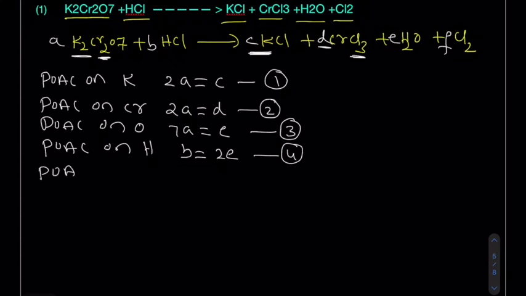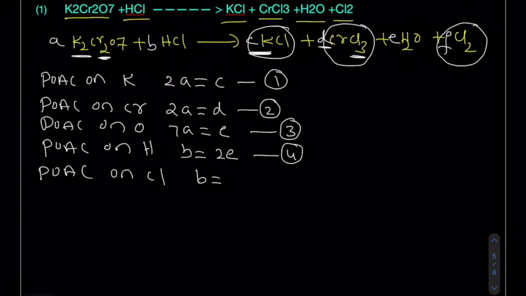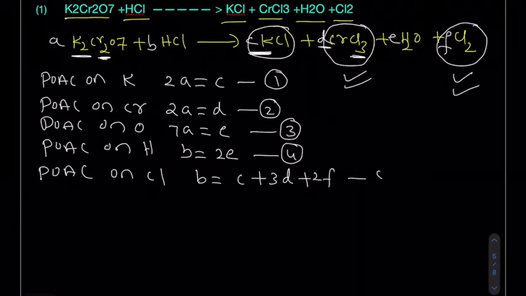Now finally one more atom is there, that is chlorine atom. On the left hand side, B chlorine atoms are there, but on the right hand side, chlorine is present in KCl, in CrCl3 and in Cl2 also. Okay, now in KCl how many chlorine atoms will be there? C. In CrCl3, 3 chlorine into D, 3 into D, plus in Cl2, 2 into F, equation number 5. Are you getting my point?